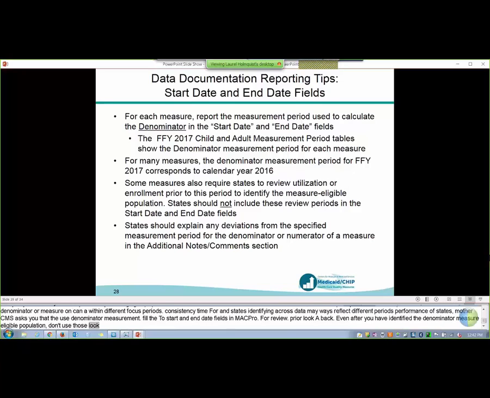CMS recognizes that because of these prior review periods and the look-back periods, even identifying the denominator measurement period can be tricky. So each year, there is a measurement period table on Medicaid.gov for the child and adult core sets that define the denominator measurement period for each measure based on core set specifications. So if your state adhered to core set specifications and time frames in calculating a measure, you can open that table and look at the first entry for each measure in the denominator column. And that'll give you what we expect to see if you adhere to core set specifications. Next slide.